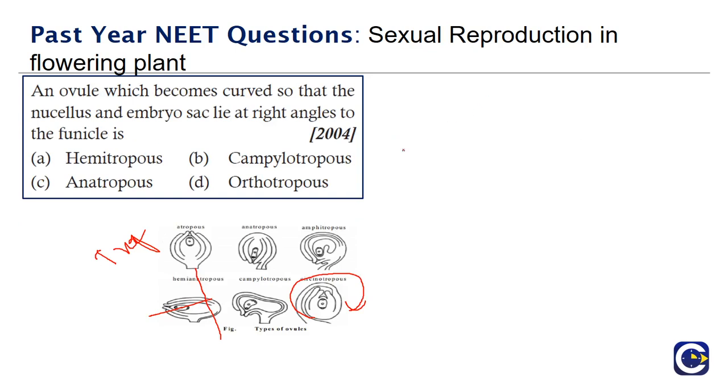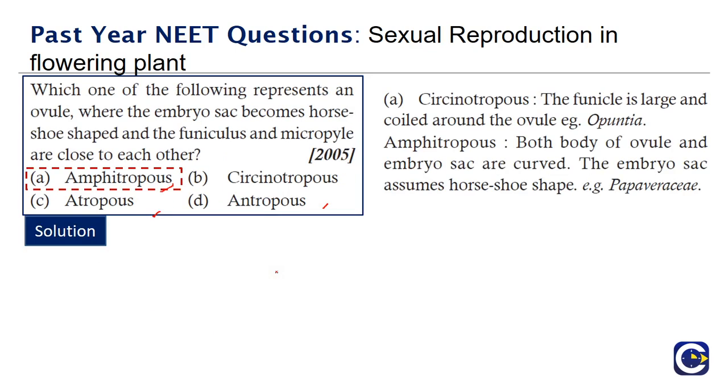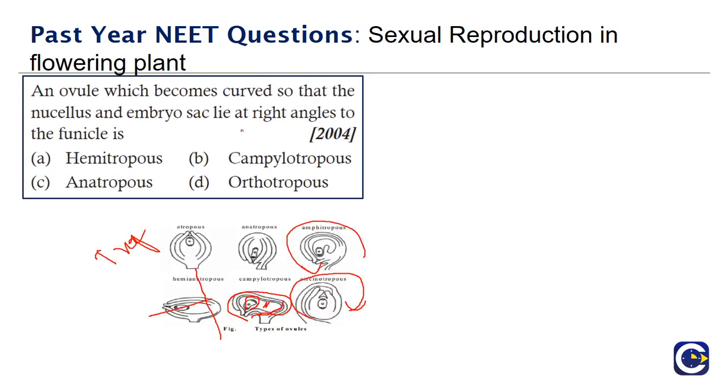And in amphitropous, both the body of the ovule and the embryo sac are curved. So here in amphitropous, both are curved. But in campylotropous, the embryo sac is straight, the body is tilted. So this is what refers to the movements of the embryo sac. So the answer is amphitropous, where there is a horseshoe shape movement, or right angle movement, that has been represented here.